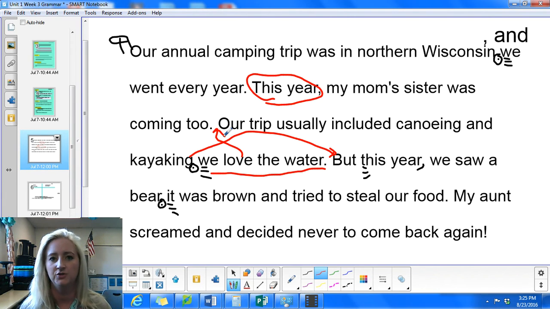Our annual camping trip was in northern Wisconsin, and we went every year. This year, my mom's sister was coming too. We love the water, so our trip usually included canoeing and kayaking. But this year, we saw a bear. It was brown and tried to steal our food. My aunt screamed and decided never to come back again.